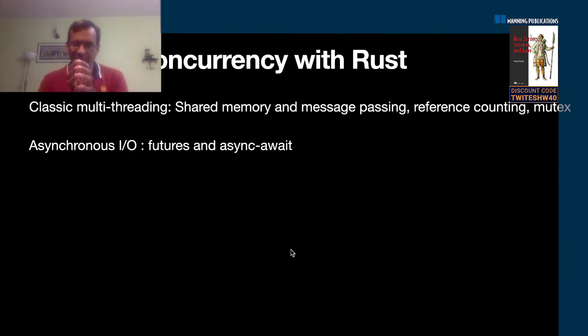Likewise, I spoke to you about asynchronous I/O. Asynchronous I/O is over and above multi-threading. Okay, so within a single thread, you can apply asynchronous I/O. Across multiple threads, you can have multiple execution tasks, but within a single thread, let's say you get a web request, and then you are trying to access a database, that takes a little time. In the meantime, you can do other tasks. So that's what asynchronous I/O is about. So Rust supports both models.